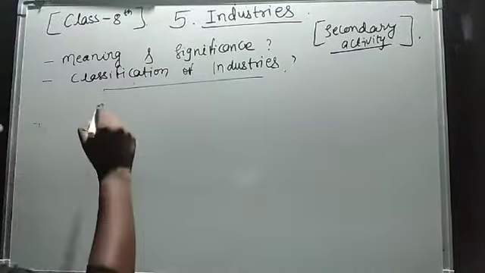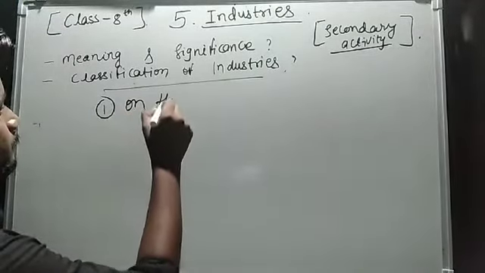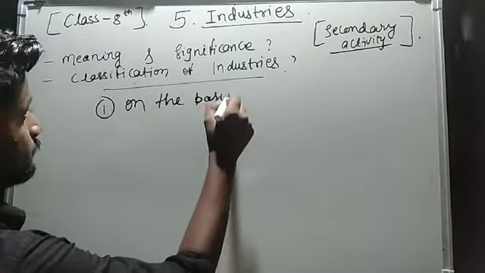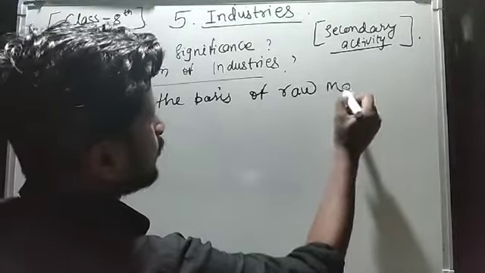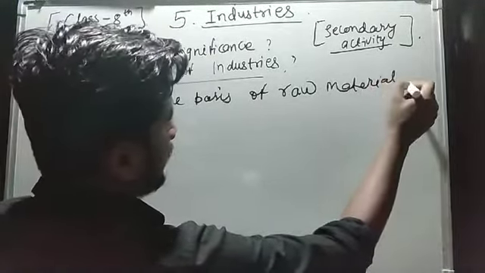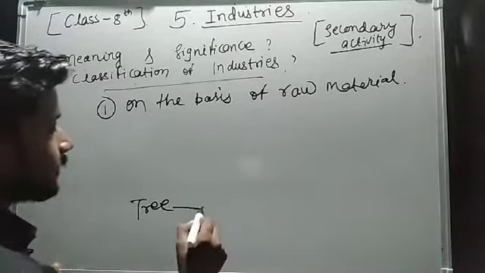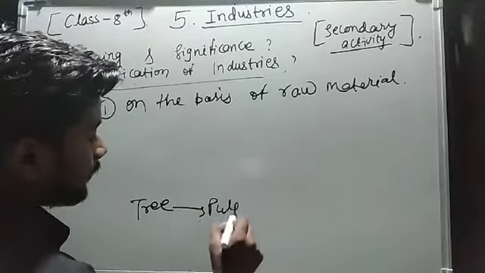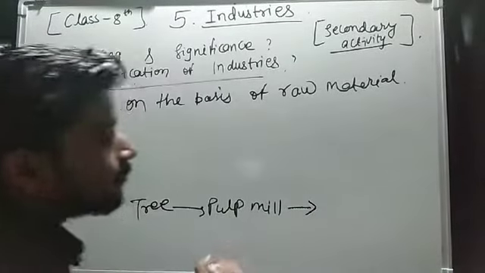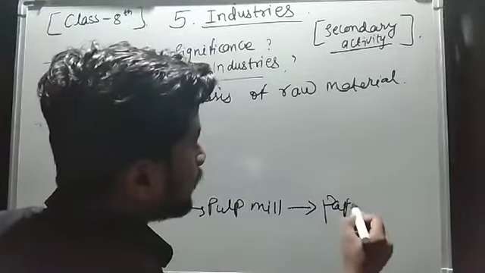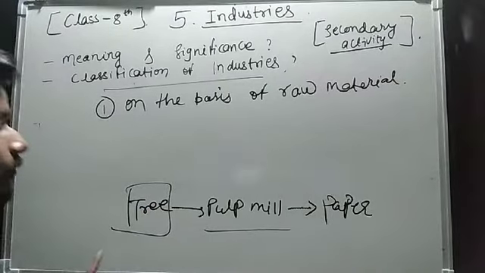So the first basis we will see here is on the basis of raw materials. So what are raw materials? In the case of paper, we have seen that first of all we have the tree, then we send the wood into the pulp mill that transforms the wood into wood pulp, and this wood pulp can be transformed into paper with the help of a few chemicals. So this tree here was our raw material.